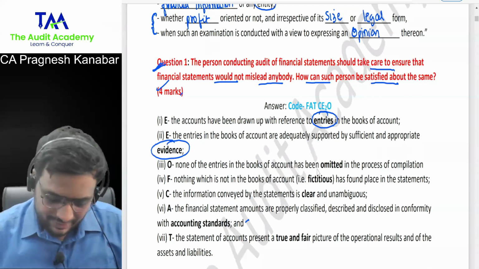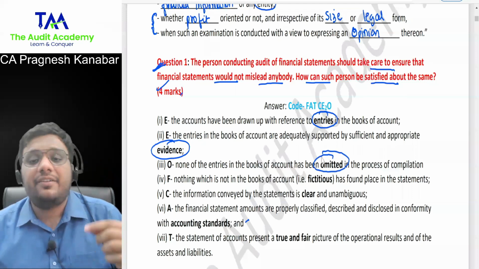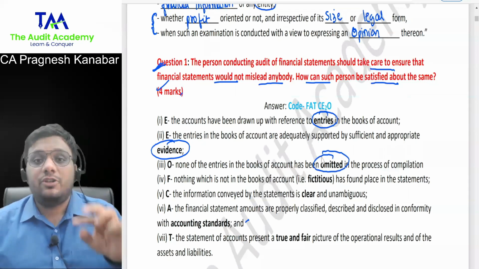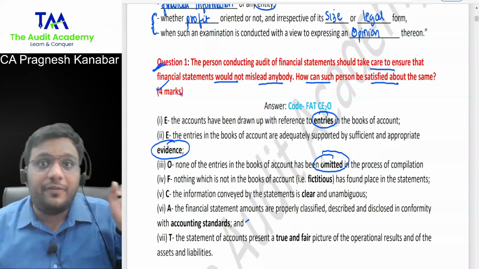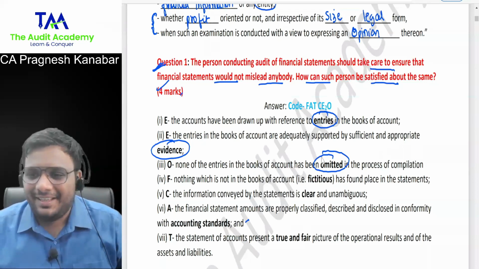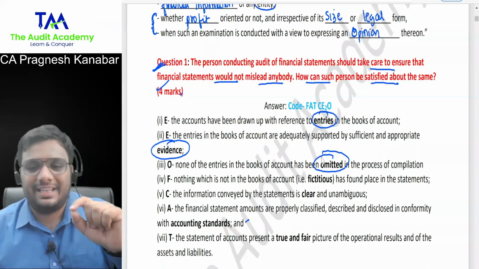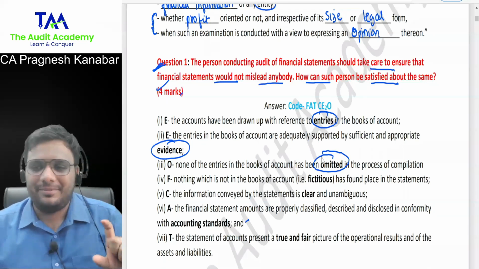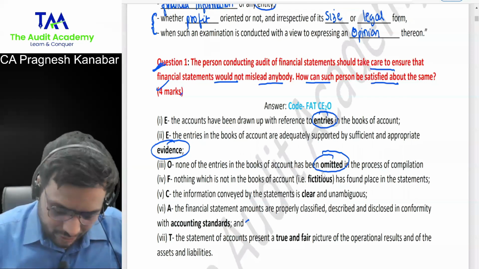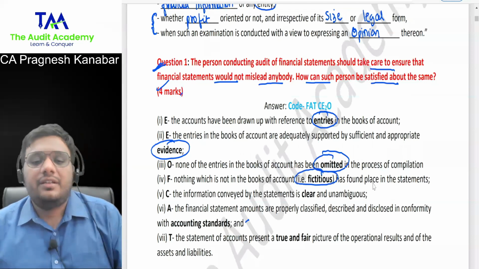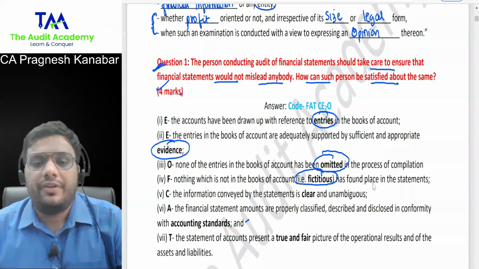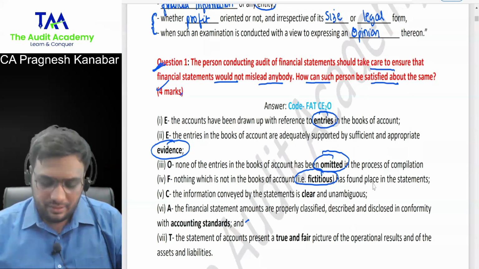All right, so look at this. We will check that the entries have not been omitted. There should not be omission, plus there should not be any fake accounting also, correct? So there should not be any fictitious transaction. Fake word is not acceptable in audit something. Fictitious, all right? So there should not be any fictitious transaction. Nothing which is not in the books of accounts should find the place in the financial statements, all right?